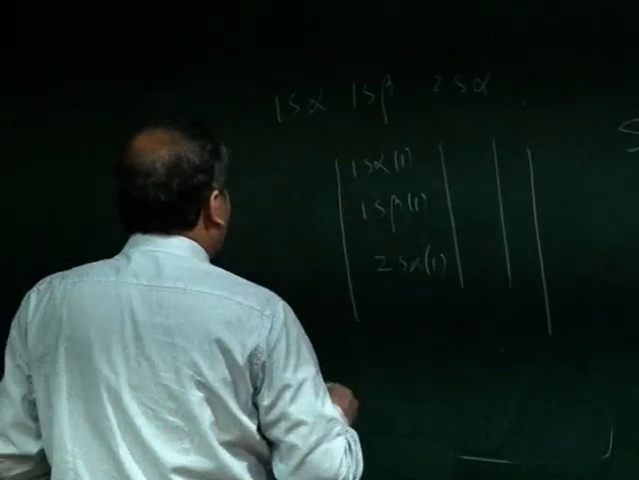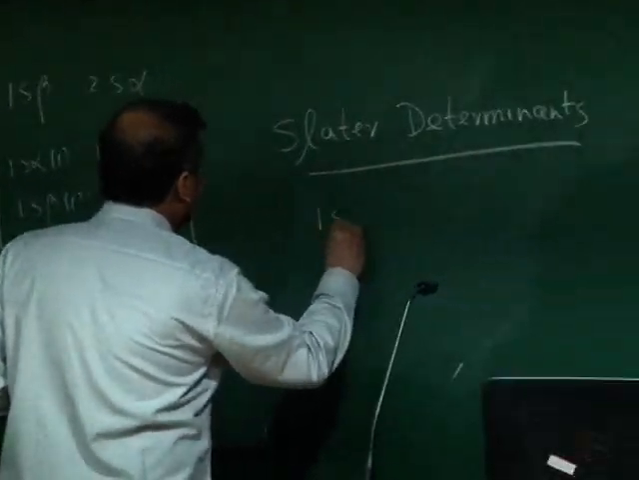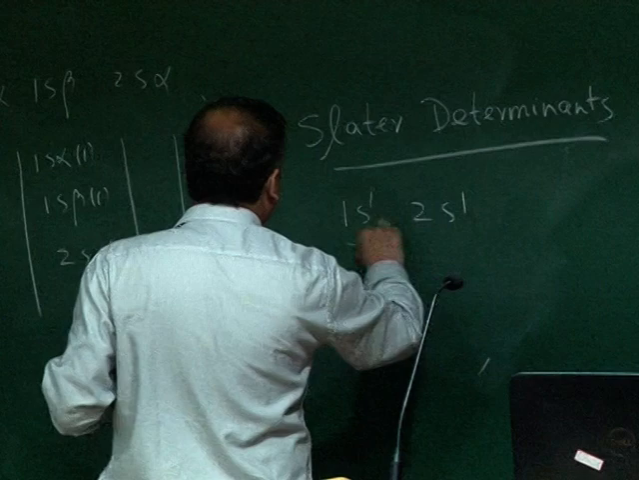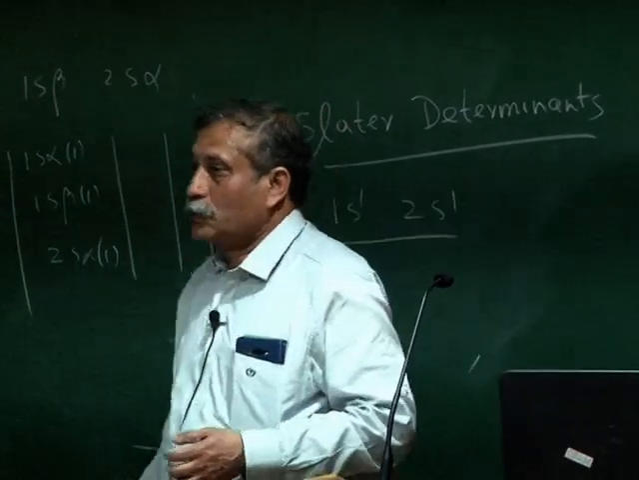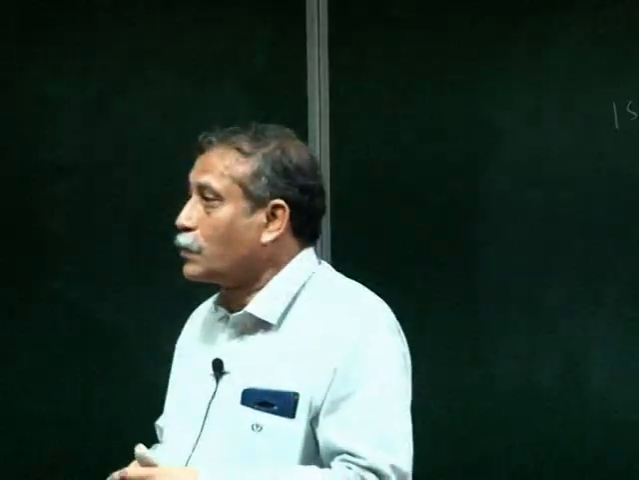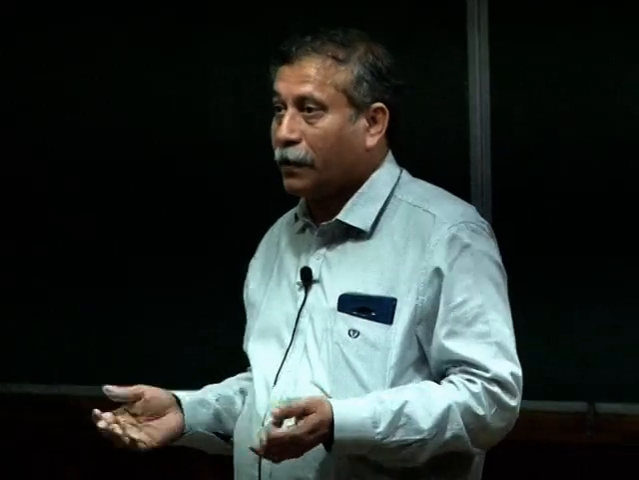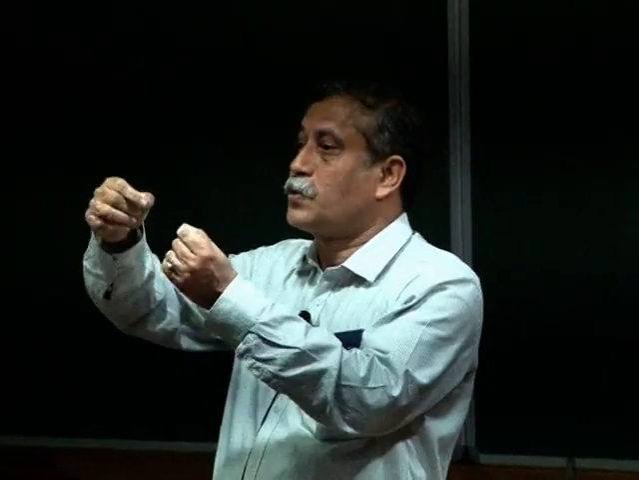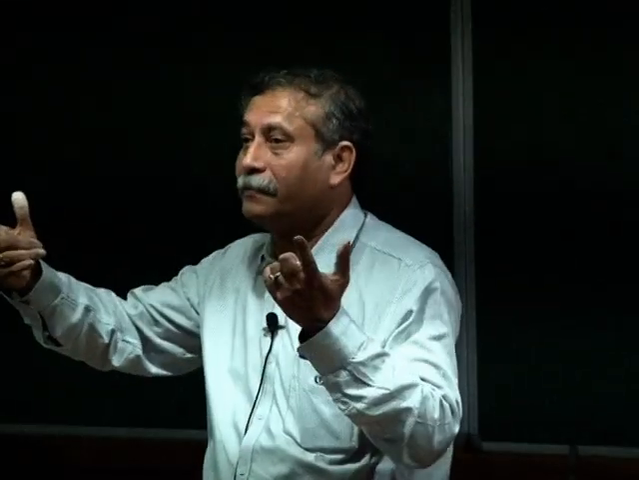Because for example, I have 1s1, 2s1. It's an excited state of a helium atom. So there are lots of possibilities here. Alpha, beta can be anywhere. So what happens to those determinants? How can you spin adapt them, first of all? We all know that if I have 1s1, 2s1, you can form singlet and triplet.